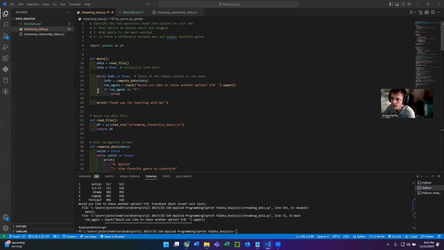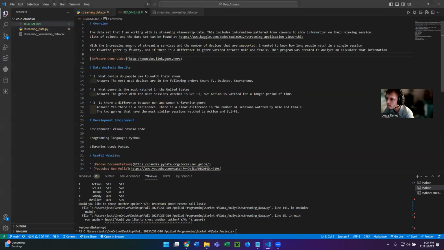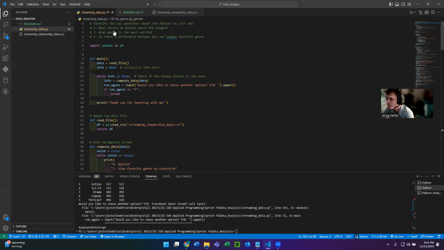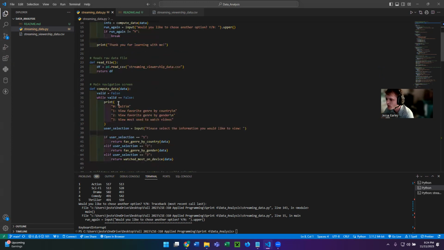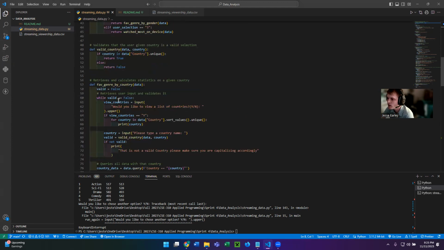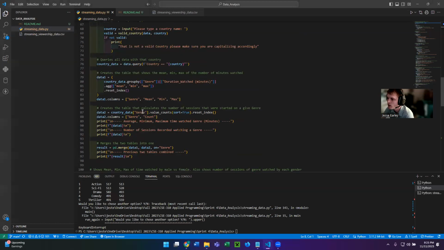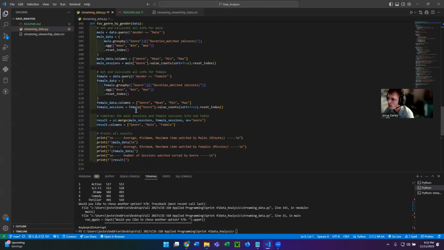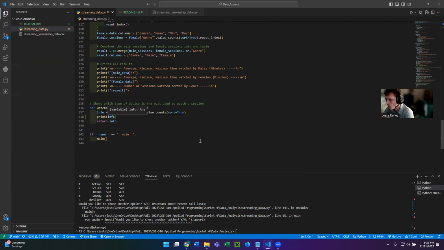All right, so here is my streaming service, or my streaming data for my data analysis. Sorry. For this I'm using Pandas, and I've got a main function, a read file function, a compute data function, a valid country function, a favorite genre by country function, favorite genre by gender, and watched most on device.